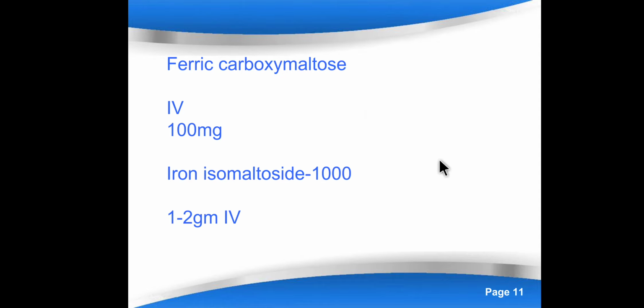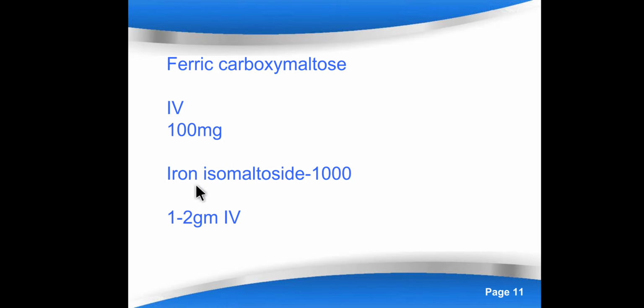Another formulation is ferric carboxymaltose. Usually when you give IV, it gets utilized by reticuloendothelial cells and then released to the erythrocytes. So it has rapid absorption. Here also it can give 100 mg elemental iron.